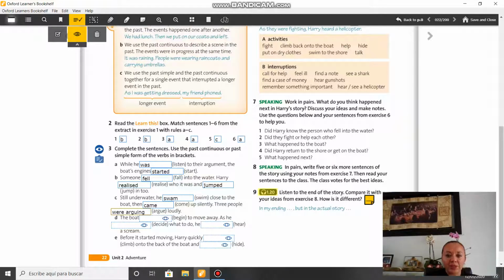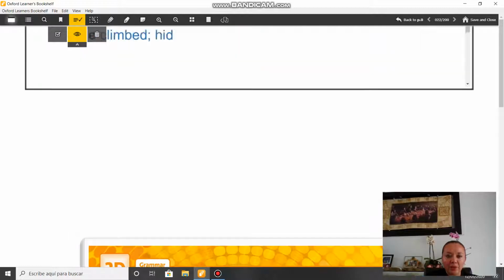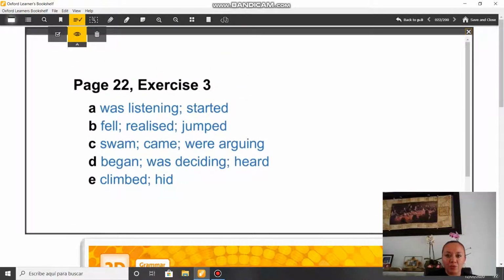Now, D. The boat began to move away as he was deciding what to do. He heard the scream. And E, before they started moving, Harry quickly climbed onto the back of the boat and hid. Okay? Now please, everybody, check your answers. Remember that you have to answer your exercise before you check the answers, right?